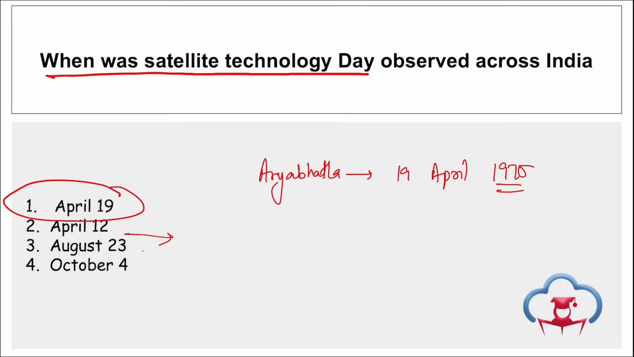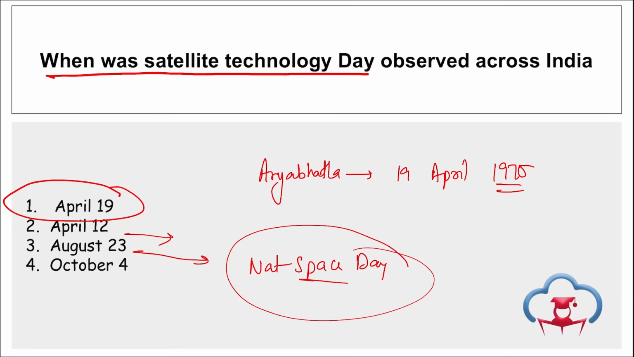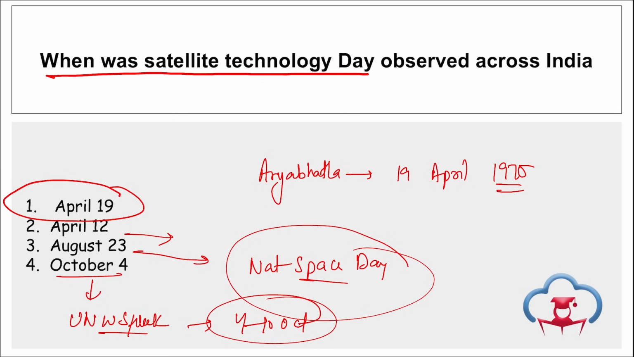Correct? Then on 23rd of August, we observe the National Space Day. And PM Modi declared that 23rd of August will be observed as the Space Day for commemorating the soft landing of Chandrayaan 3 on the moon. Then October 4th is observed as UN World Space Week, and it is observed from 4th to 10th of October. Right? Take a note of this. And the theme for the World Space Week for 2023 was space and entrepreneurship. Right? Take a note of this.